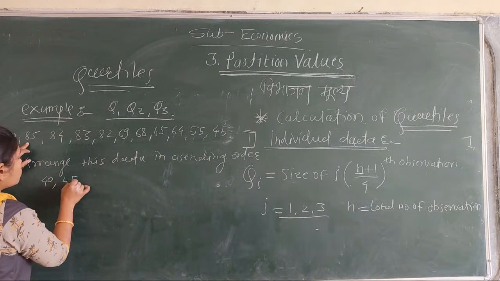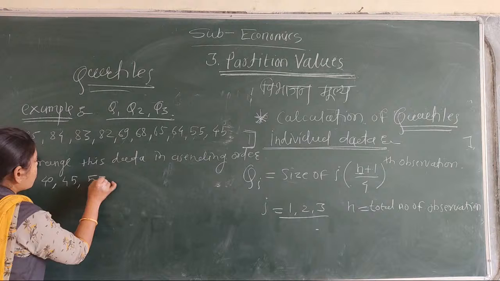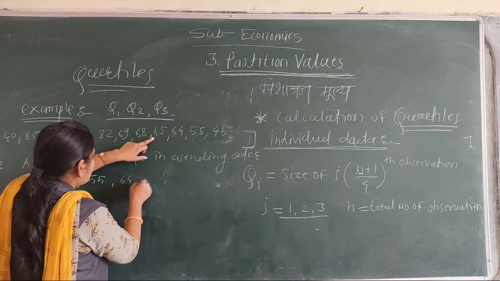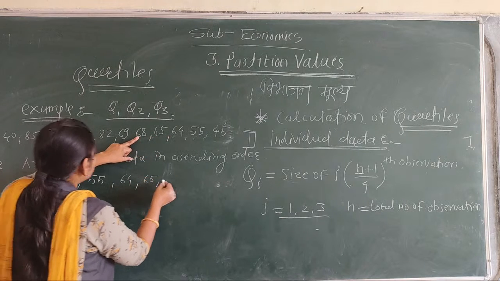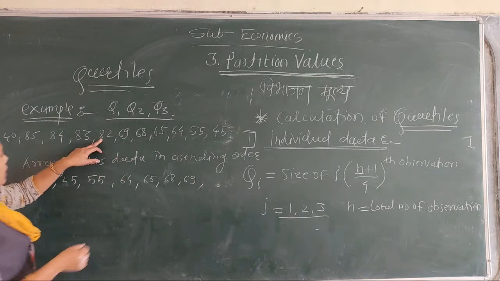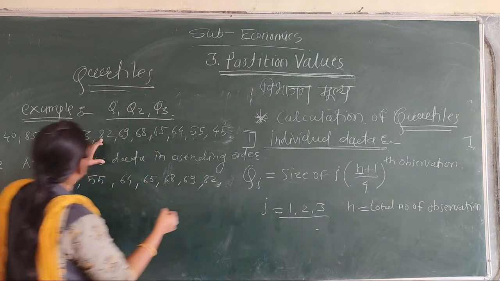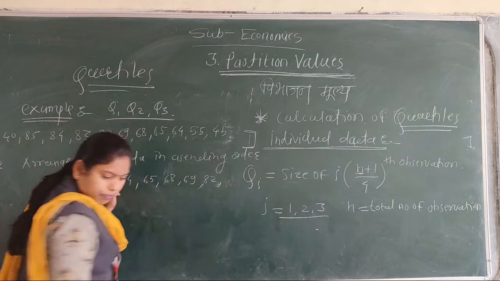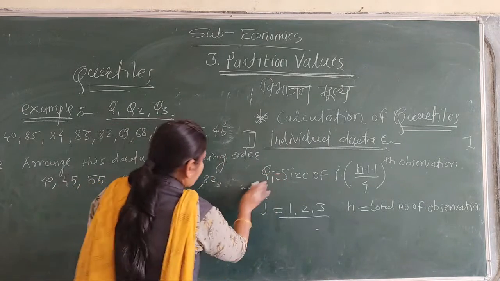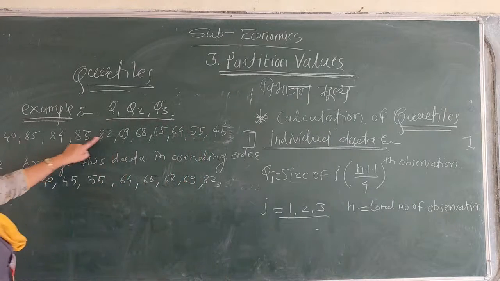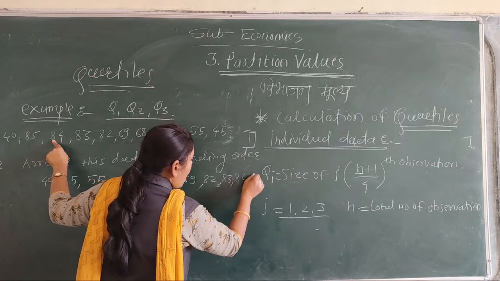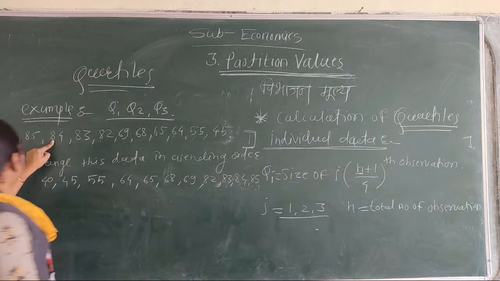Then 45. Then 55. Then 64, 65, then 68, 69, then 82, 83, 84 and 85.